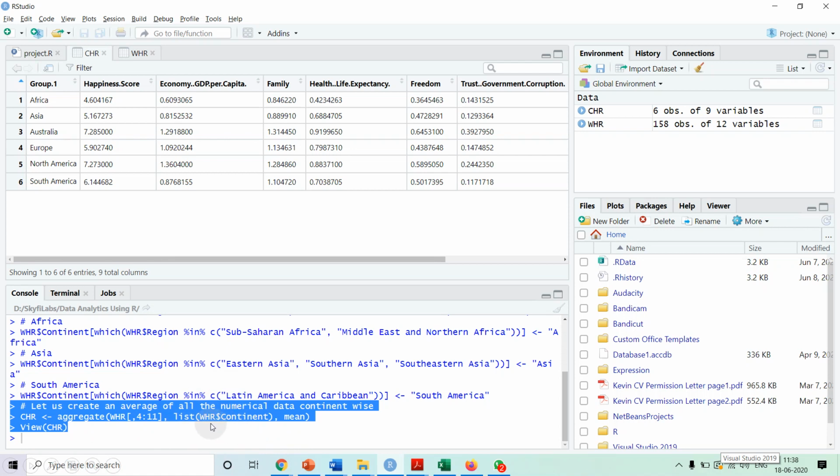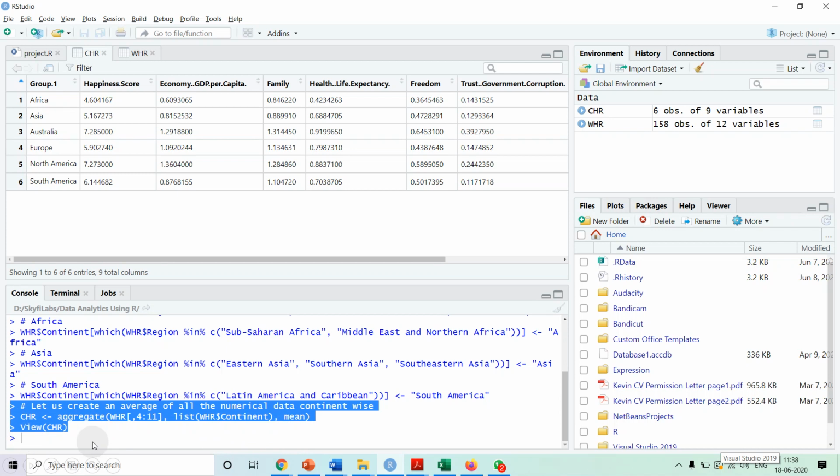We want this value after grouping continent wise, so we are specifying group by continent. For average, we are specifying the mean function. Once we execute this command, we are storing the result in CHR, the continent wise happiness report.